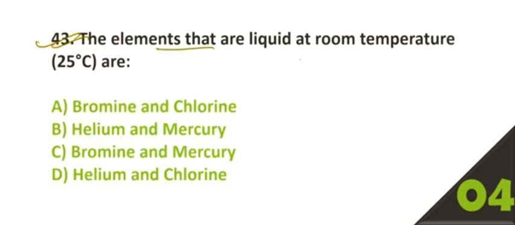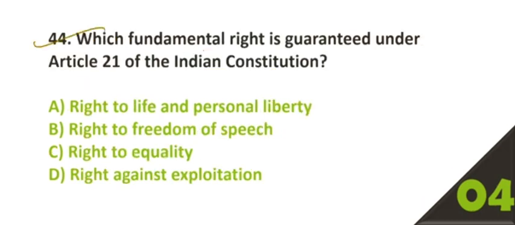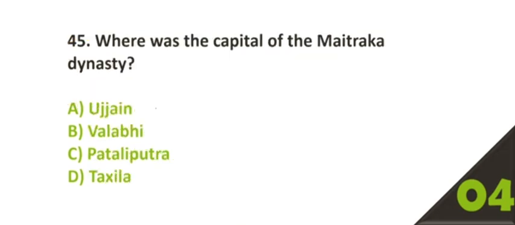Question number 43. The elements that are liquid at room temperature 25 degrees Celsius are? Option number C, bromine and mercury. 44. Which fundamental right is guaranteed under Article 21 of the Indian Constitution? Option number A, right to life and personal liberty.